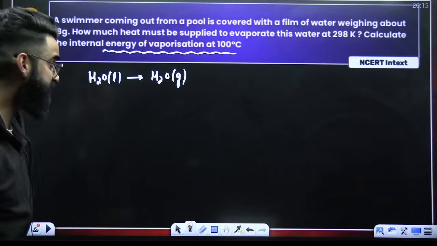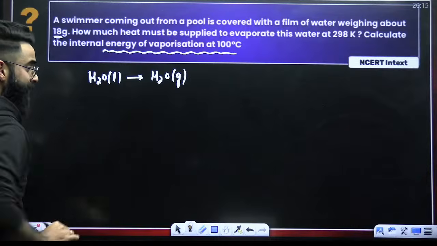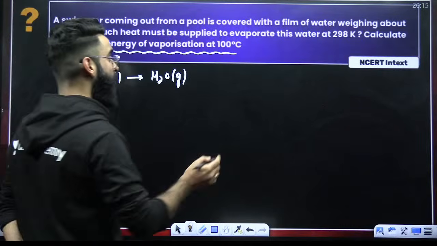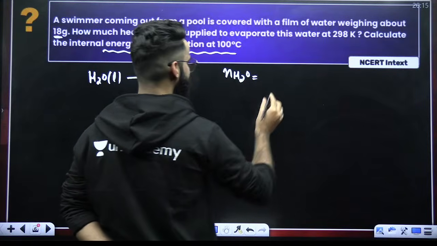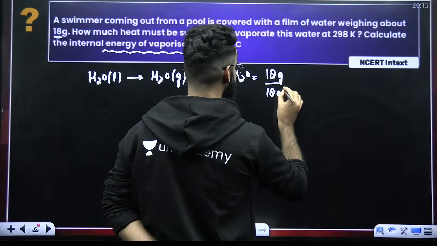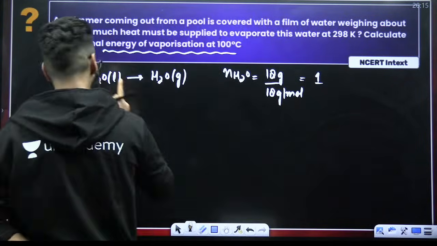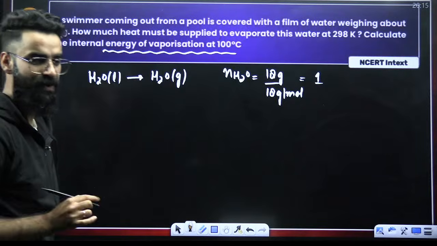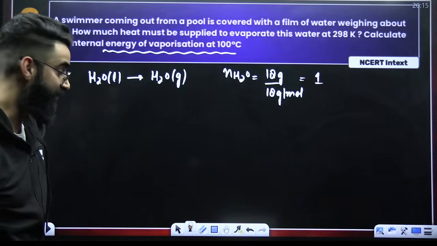Now, first of all, we have got 18 grams of water as per the question. That means how many moles of water we have? It's going to be the given mass of water in grams divided by the molar mass of water. The value comes out to be 1. So, basically, 1 mole of water has to vaporize.